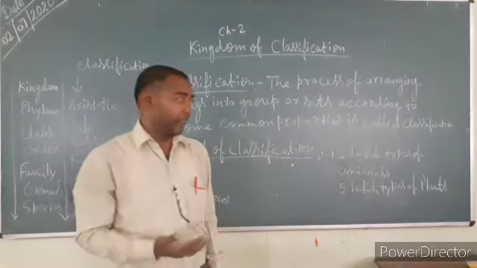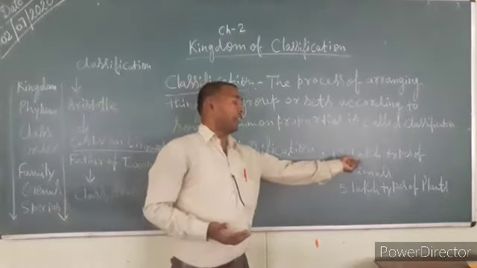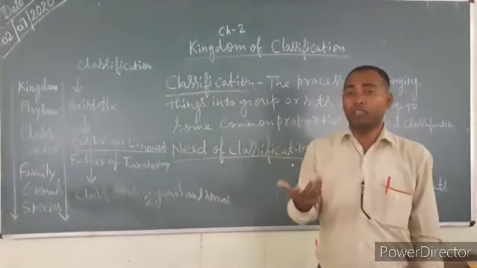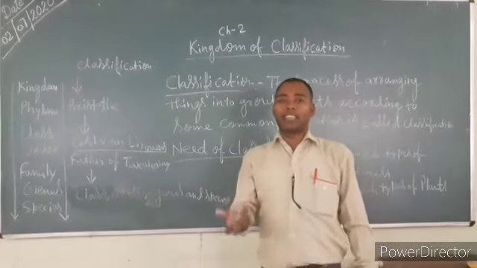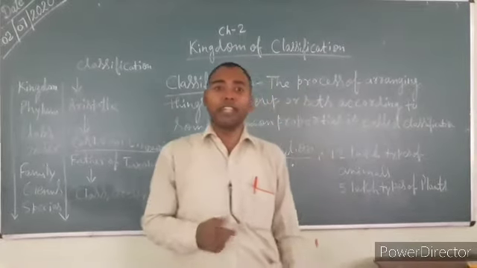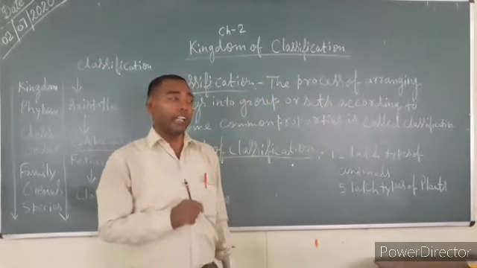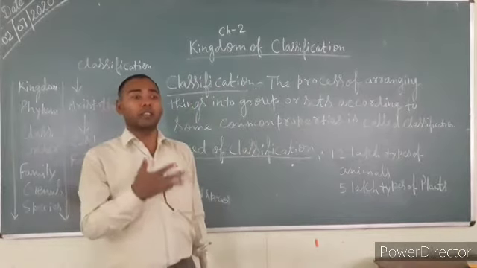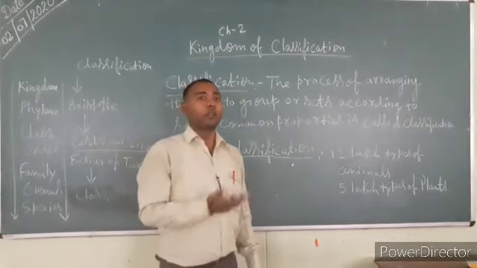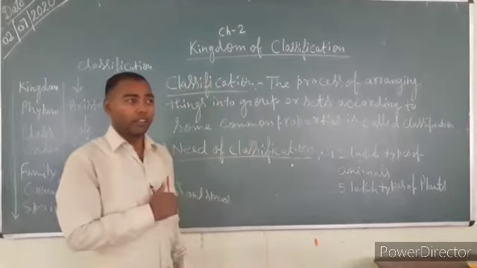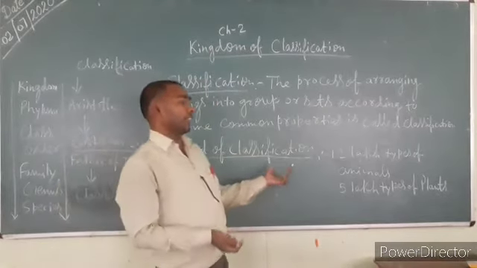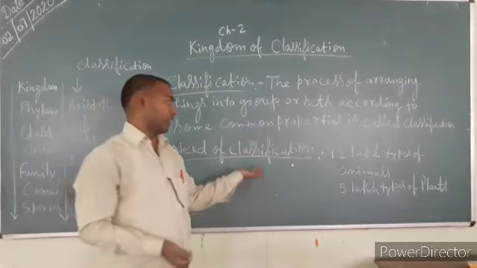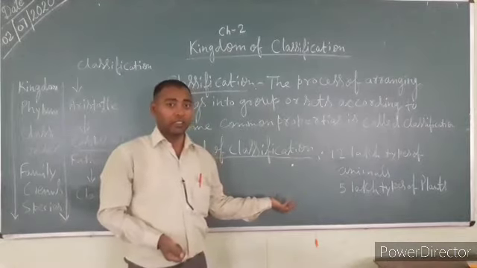If someone asks you to take the 12 lakh animals and tell the characteristics found in them, it is very difficult to tell. So the scientists decided there should be some criteria to put them into groups, so that we can study a particular group and tell its characteristics.